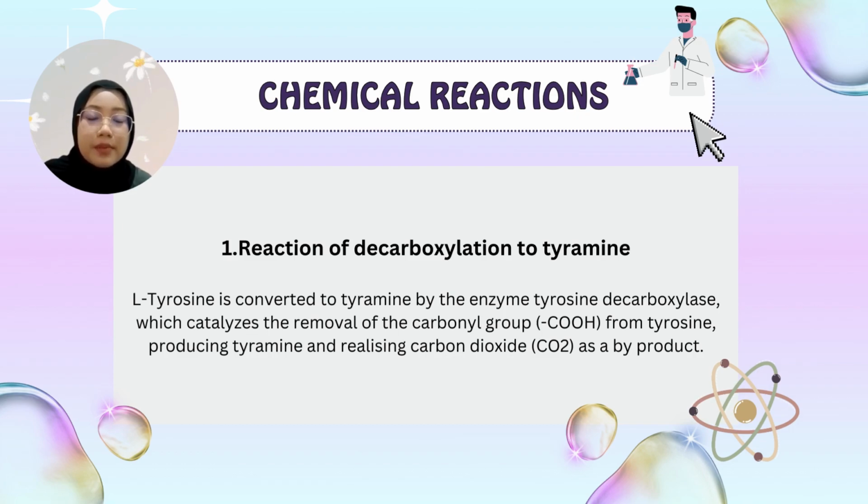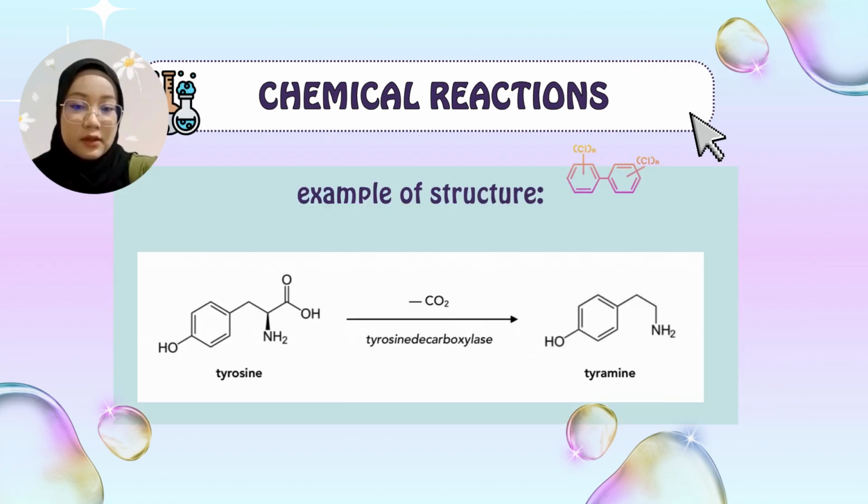Next, for the chemical reactions, first, the reaction of decarboxylation to tyramine. Tyrosine is converted to tyramine by the enzyme tyrosine decarboxylase, which catalyzes the removal of the carboxyl group, COOH, from tyrosine, producing tyramine and releasing carbon dioxide, CO2, as a byproduct. So here is the example of the structure.